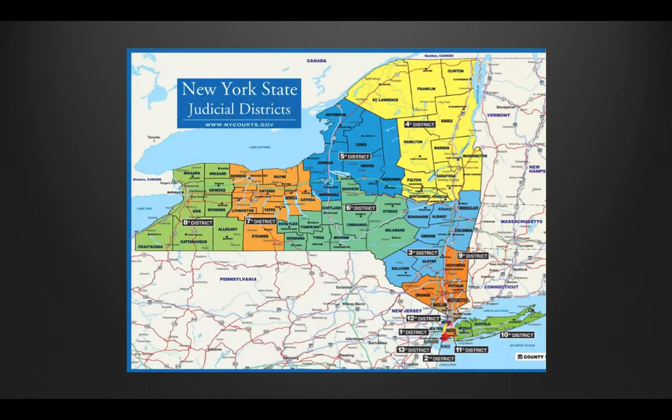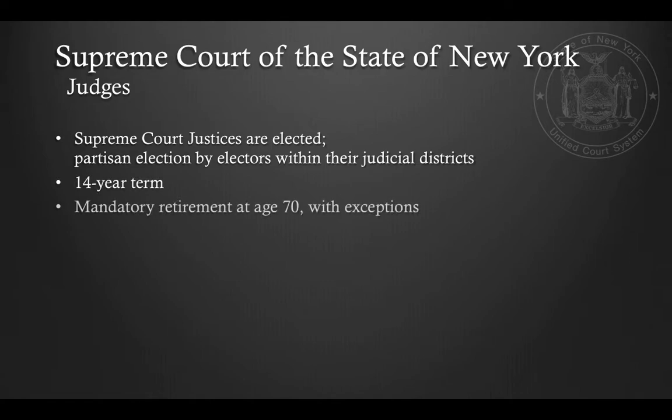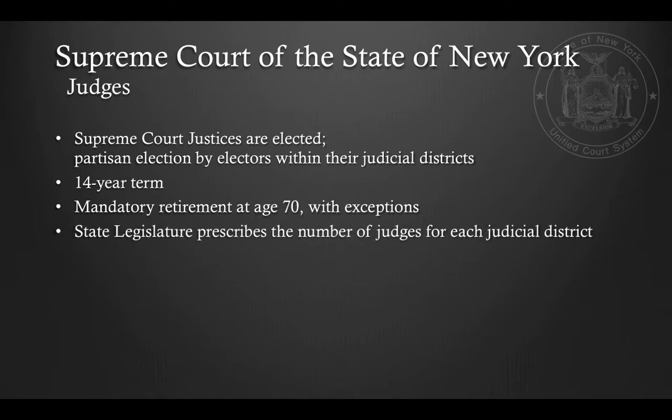The New York State Judicial Districts map gives you a visual overview of the different counties divided into its judicial districts. The justices for the Supreme Court of the State of New York are elected. They serve a 14-year term. There's a mandatory retirement at the age of 70 with exceptions. The state legislature prescribes the number of judges for each judicial district.